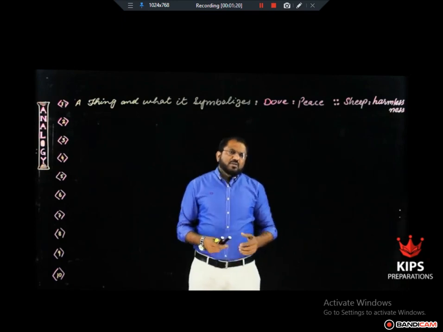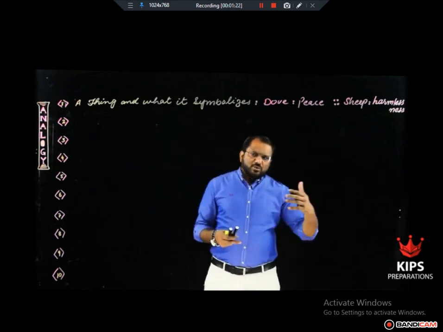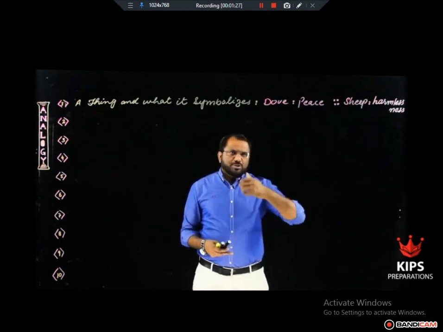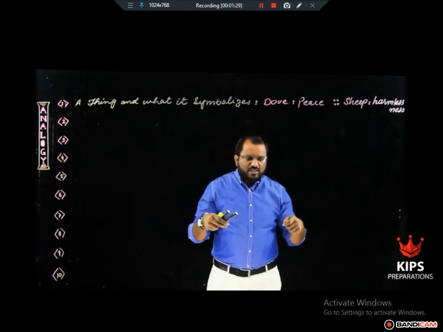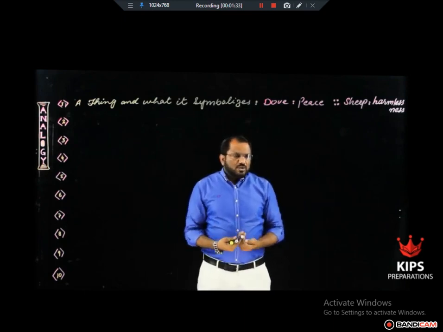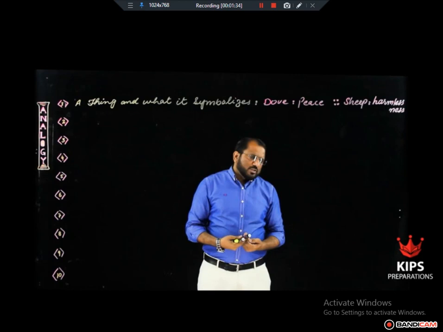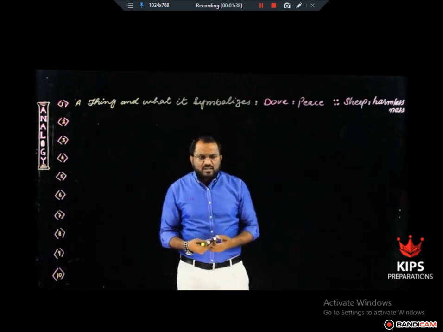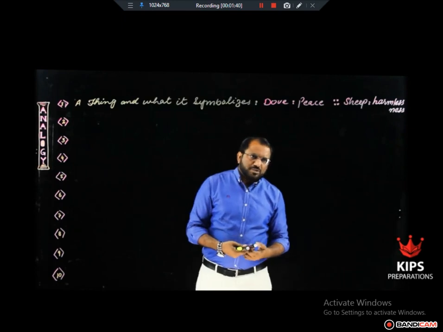For example, you might have seen outside a court building, there is a picture of a balance. So balance is a symbol of justice. Owl is a symbol of wisdom all over the world. White color is a symbol of peace. Red color is a symbol of danger.